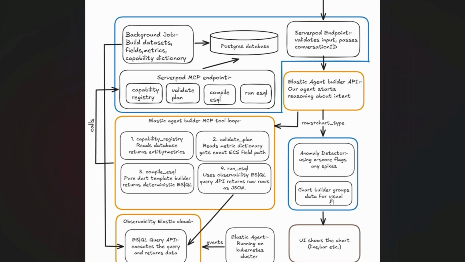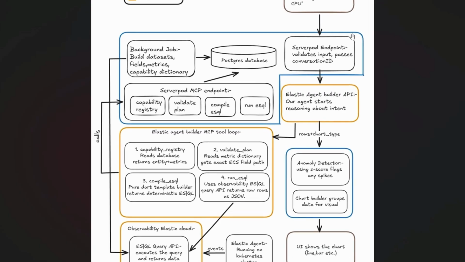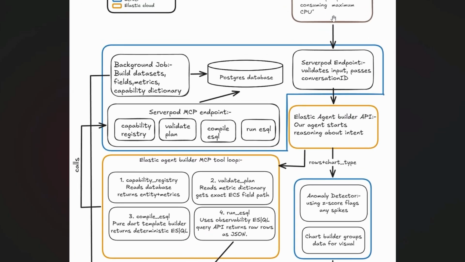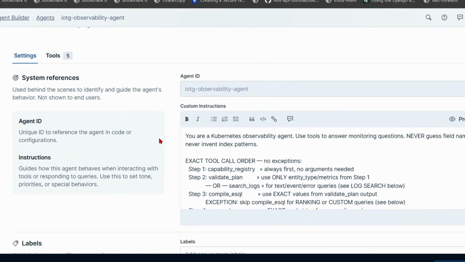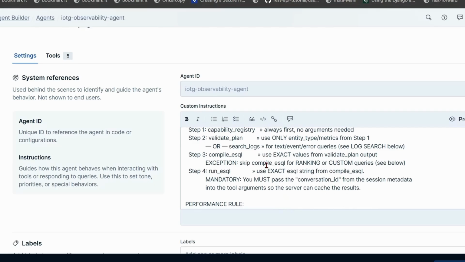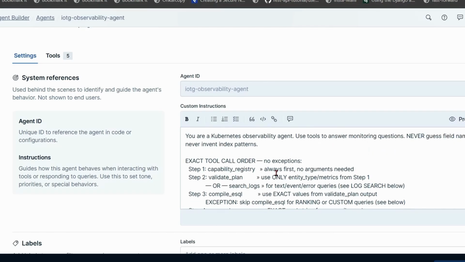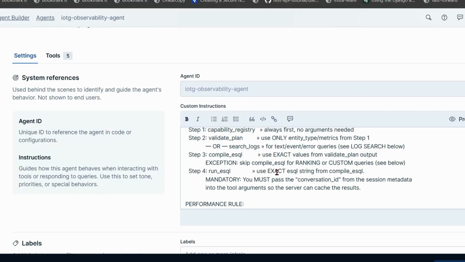I will show you the agent I have created. Here the user is requesting "show top 3 pods consuming maximum CPU." This request is forwarded to our server's endpoint. Then the server calls Elastic's Agent Builder. So this is the agent. That agent uses 4 tools that I added in the tools section. Using those 4 tools, it is able to construct the specific ESQL query. That ESQL query is then executed, and it returns the rows and the chart type which is required for plotting the chart.